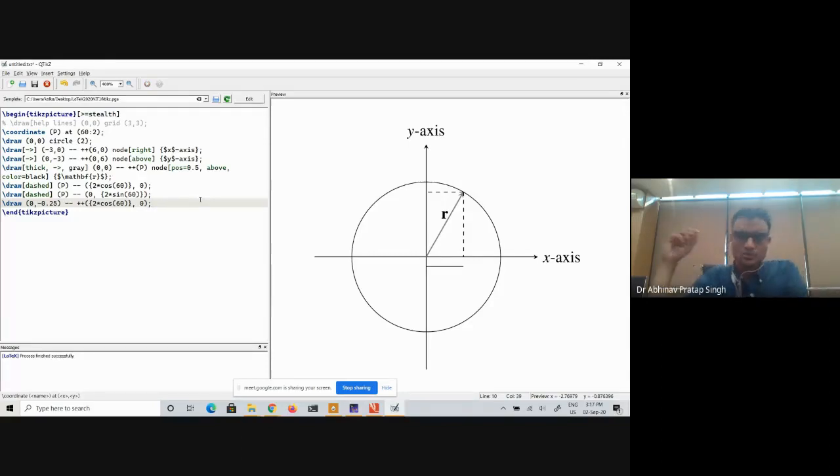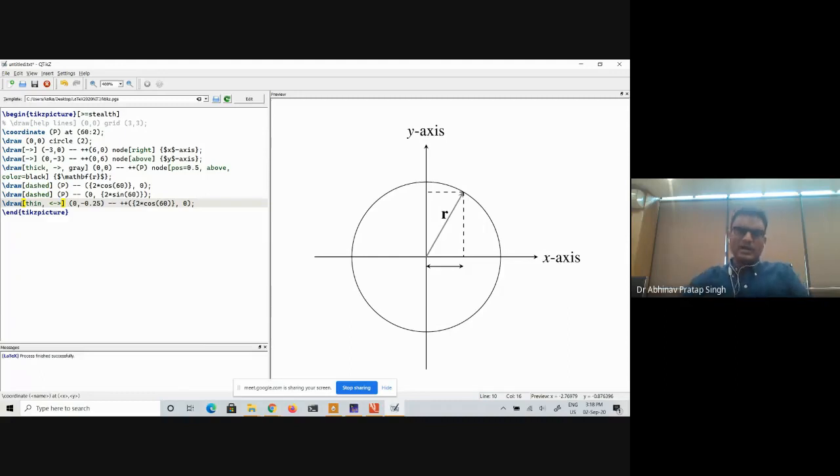Okay, so it is drawn. But generally, because these dimensional lines are not important, they are more of a suggestion that this length is this much, I don't want it to be as prominent as other lines. So I will say that this line should be thin. So it will make a thin line. And I want arrowheads at the starting and at the end also. So I will say something like this, arrow at both ends. So I got the arrow.